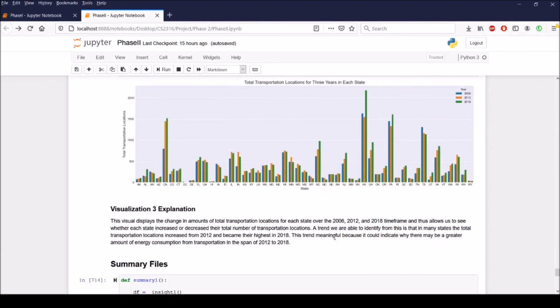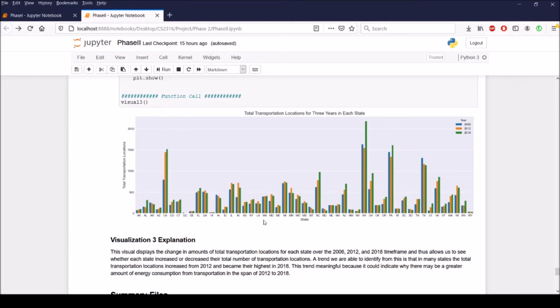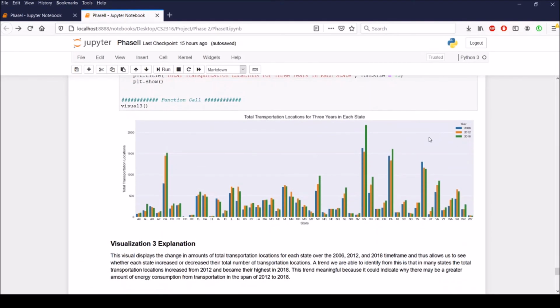And for my last visualization, I created a visual that displays the change in the amounts of total transportation locations for each state in my time frame. And that allowed us to see whether each state increased or decreased their total number of transportation locations. And the trend we were able to identify was that from 2012, the number of transportation locations increased and became their highest in 2018. And that's meaningful because it could indicate why there may be a larger amount of energy transportation consumption in the span of 2012 to 2018. And that's just overall it for my graphs.